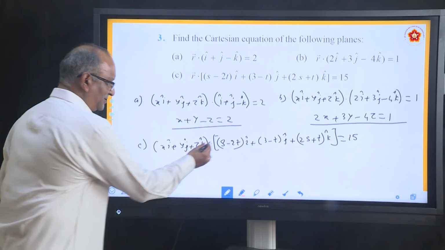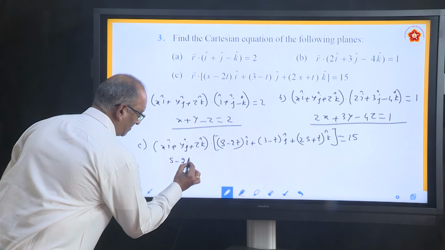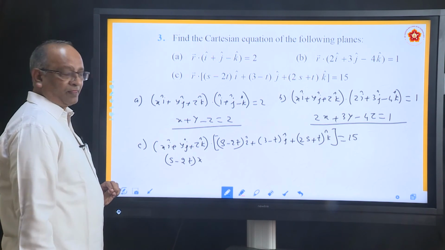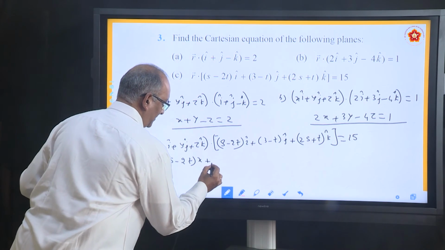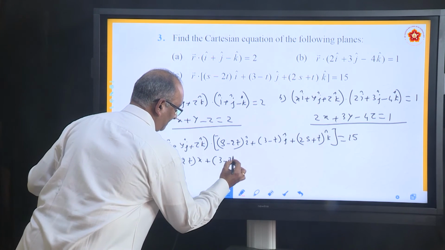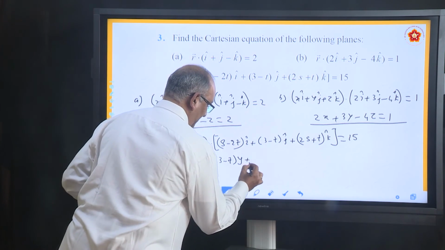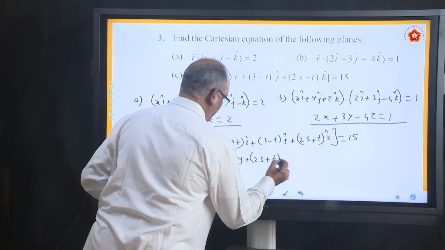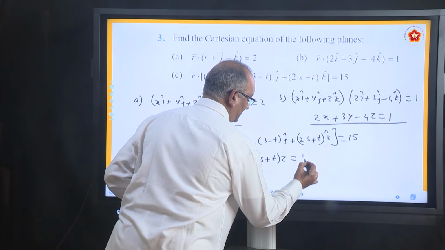So what you will get? (s minus 2t) into x, then with yj you will get plus (3 minus t) into y, plus (2s plus t) into z equal to 15.